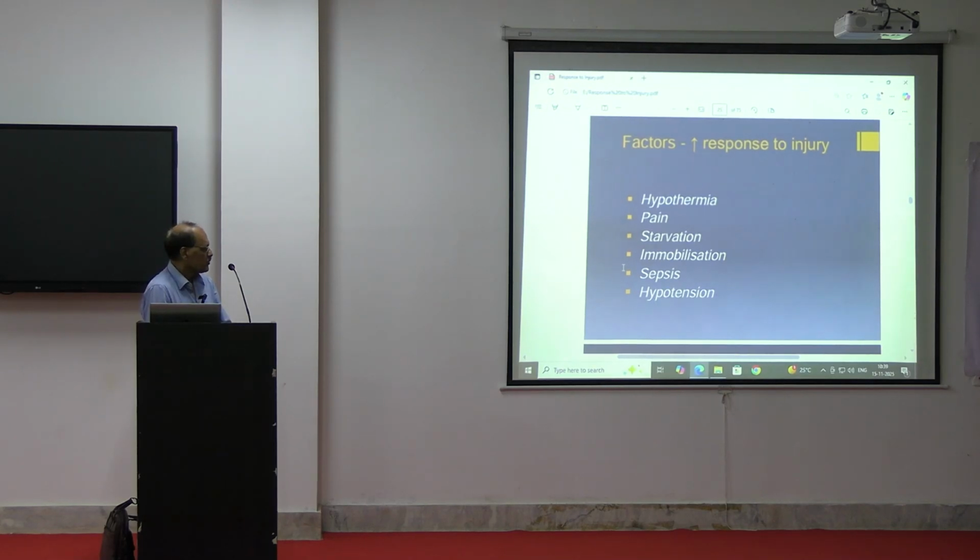Due to that, the patient may have these changes. Then the patient may have sepsis. Bacteria may grow and give rise to septic shock, or septicemia may develop. Then hypotension will be there in severe cases. So these are a few of the factors that increase the response to injury.